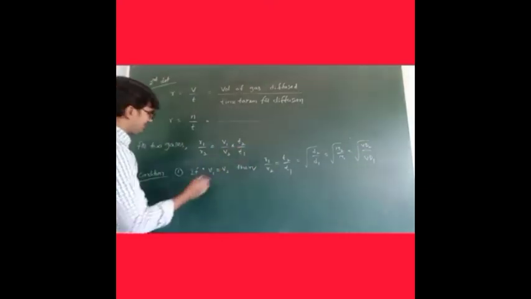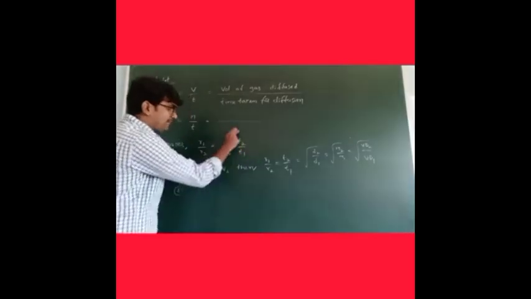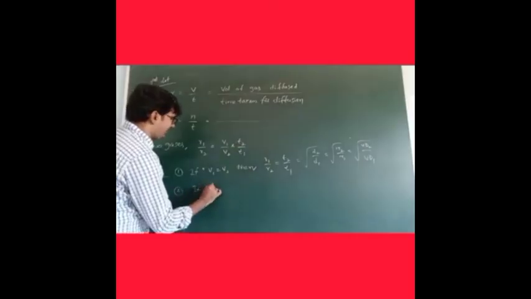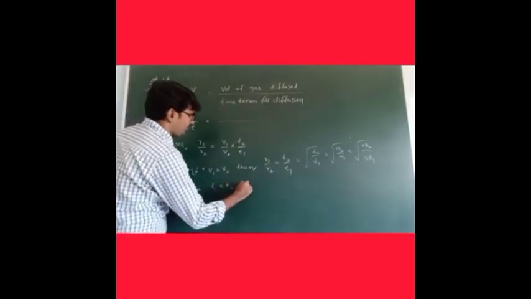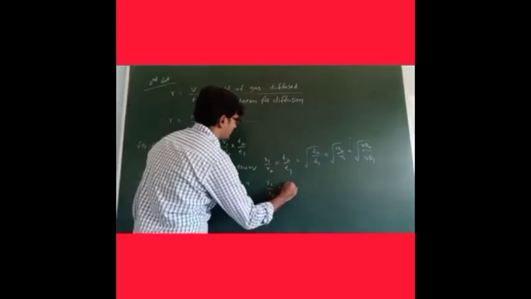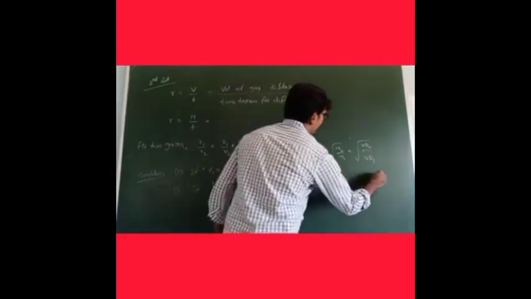So next case, we can expect the next condition. If time taken in both cases is the same, so if T1 equal to T2, then R1 by R2 is equal to V1 by V2. Remaining are all the same. Okay? Very easy and very interesting. Completed. Next one. In this one, other cases are also there.